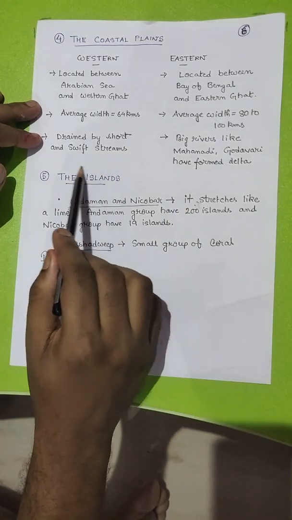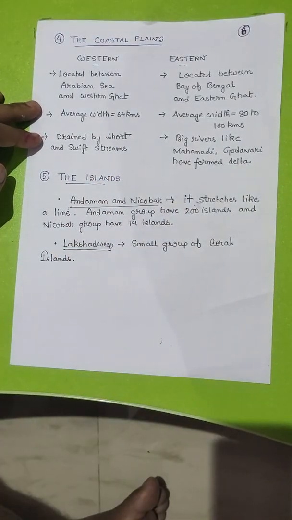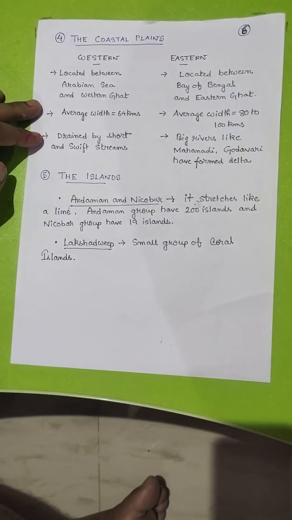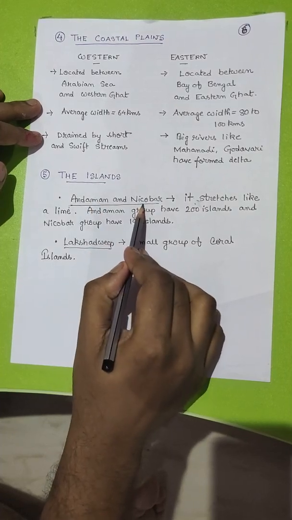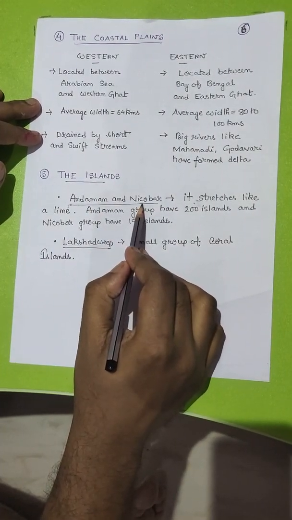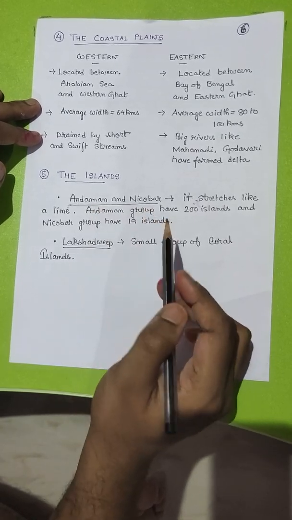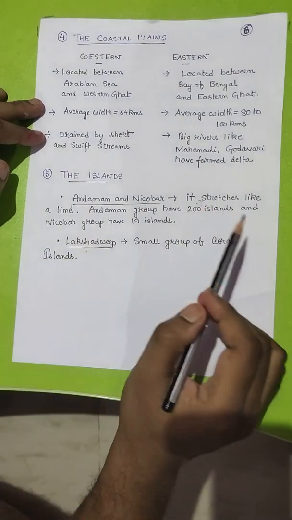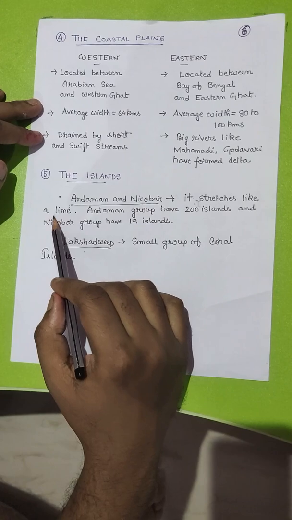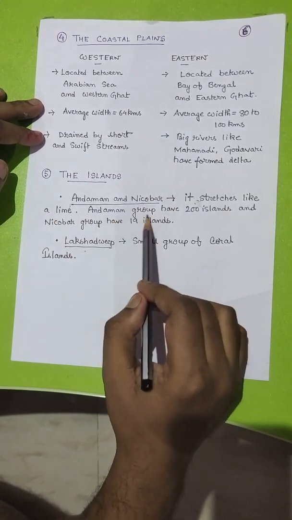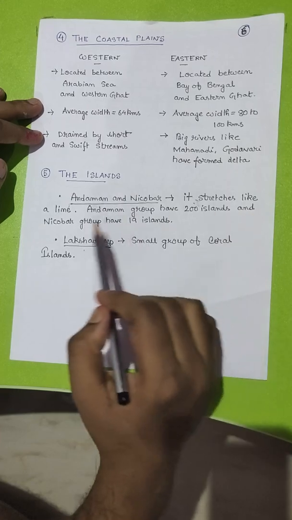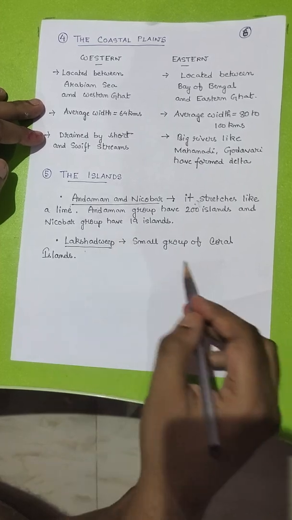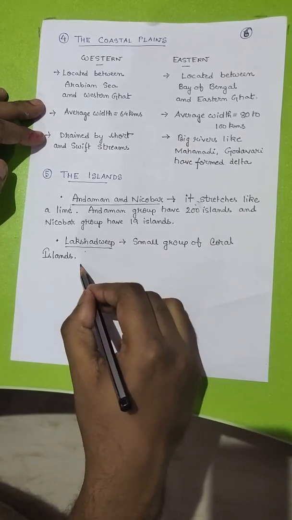Number 5, the islands. As I have shown you in the previous map, India has two island territories. One is Andaman and Nicobar, located in the Bay of Bengal. Another one is Lakshadweep, located in the Arabian Sea. Andaman Nicobar Islands stretch like a line. Andaman group has 200 islands and Nicobar group has 19 islands, whereas Lakshadweep is a small group of coral islands.